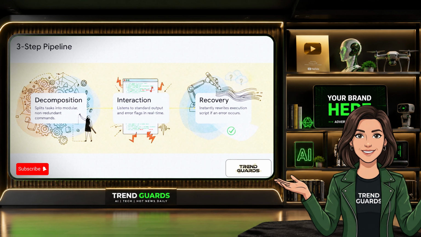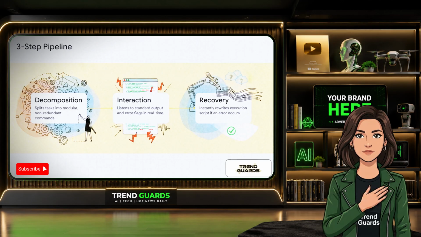So the crucial question is, how exactly does DeepSeek achieve this execution efficiency without burning through unnecessary reasoning tokens? According to the verified technical docs, the pipeline relies on 3 distinct steps. Step 1 is task decomposition, which uses repost-trained agentic guidance to split complex system tasks into modular, non-redundant commands. Step 2 is real-time terminal interaction, utilizing minimal harness execution to listen to standard output and error flags in real time. And finally, step 3 is error recovery and final verification.